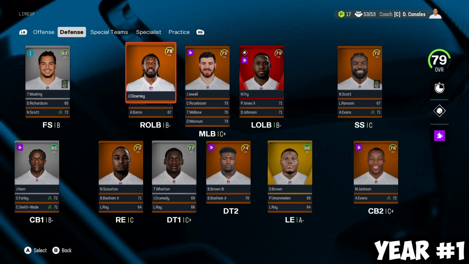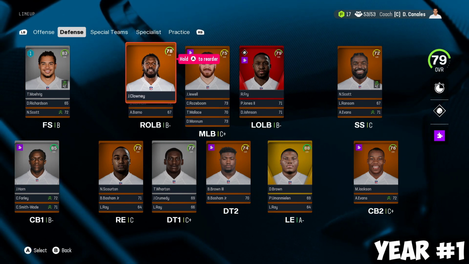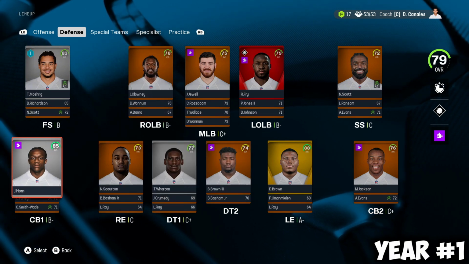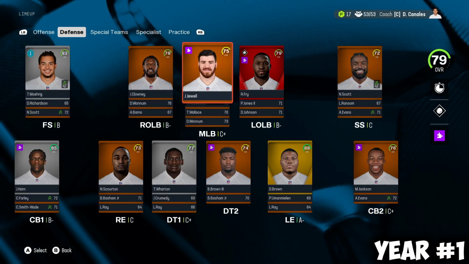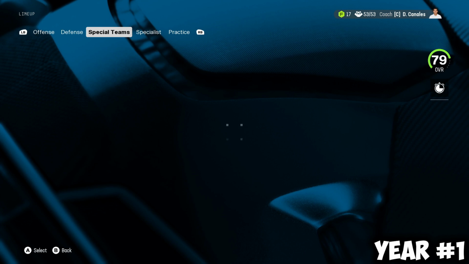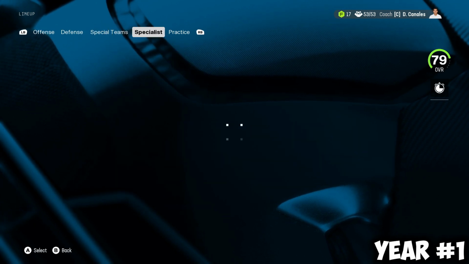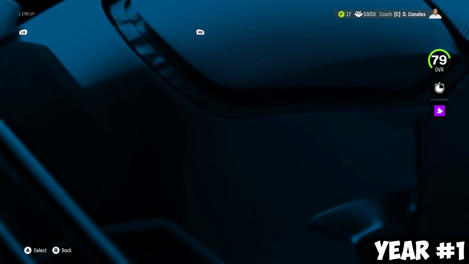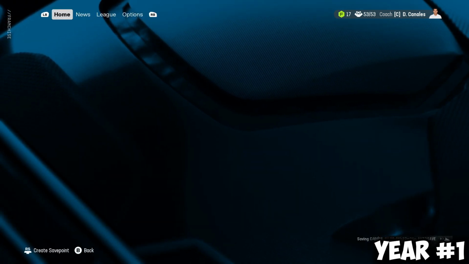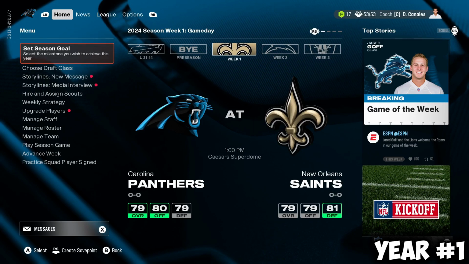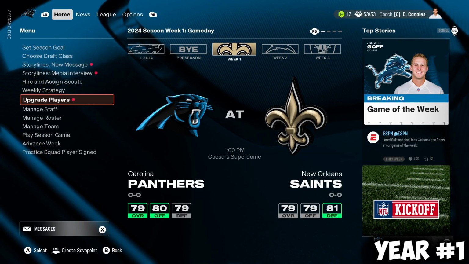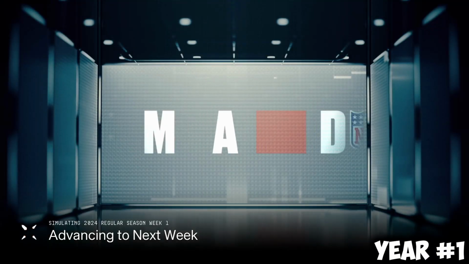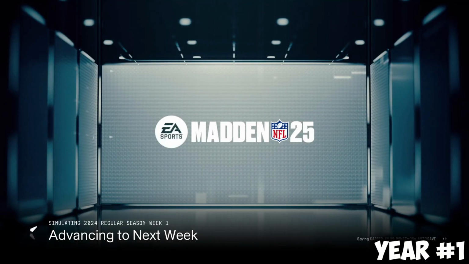This is the defense. We got Jadeveon Clowney on the right outside linebacker, still in the league. Got Derek Brown, JC Horn. So there's some really good players on this team still. I don't know if this is playoff caliber. We're going to simulate to the end of every season. I don't want to stall and go through game by game because this video will take a long time if we do so. But I want to sim this first week, see what the first game of Rigoberto Fry's career is looking like.